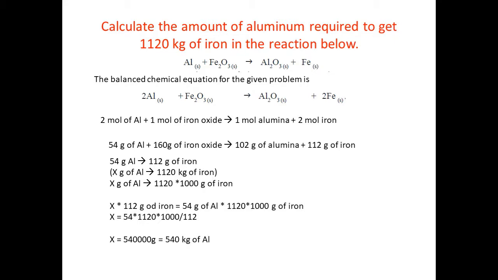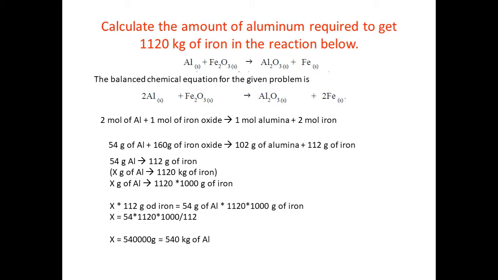Now 2 moles of aluminium plus 1 mole of iron oxide produces 1 mole of alumina plus 2 moles of iron. So simple. The coefficient is written as mole. In my other videos I will post what is mole concept, then you will find what it means. For now just think of the coefficients.